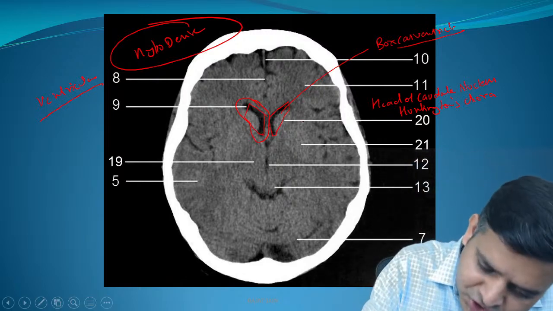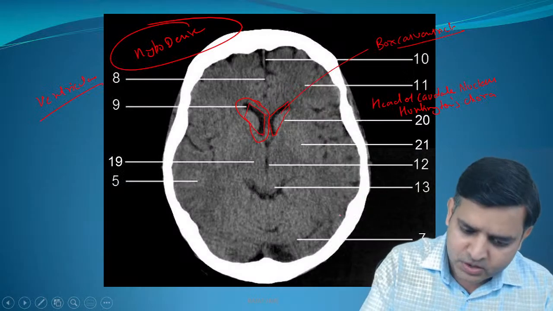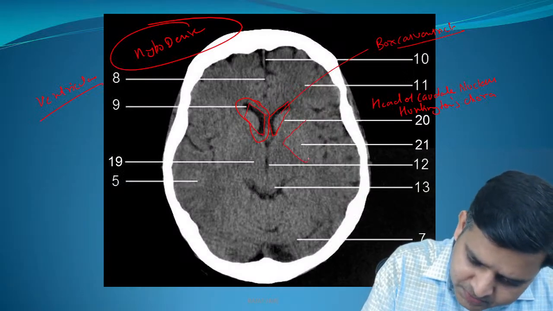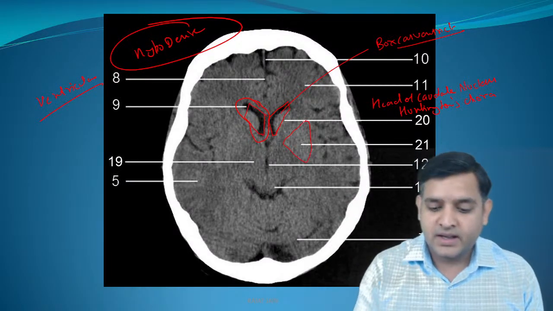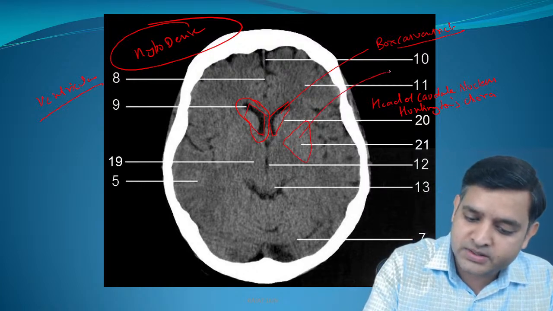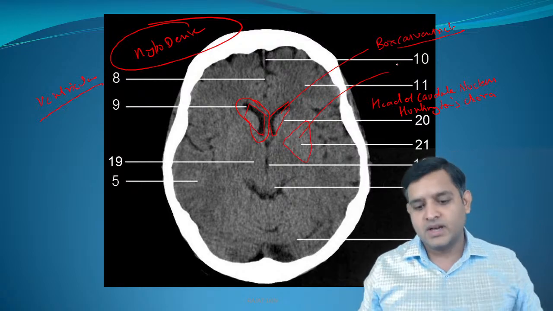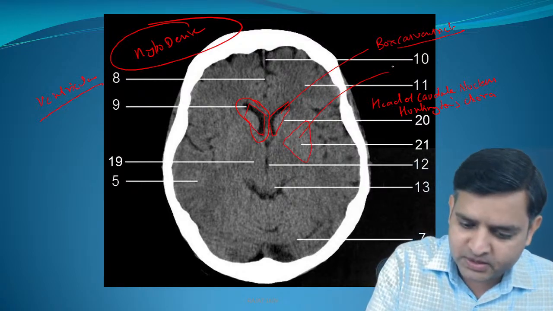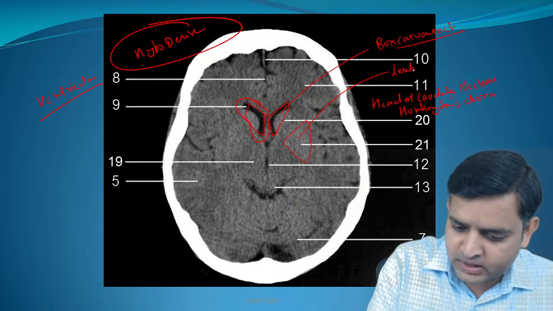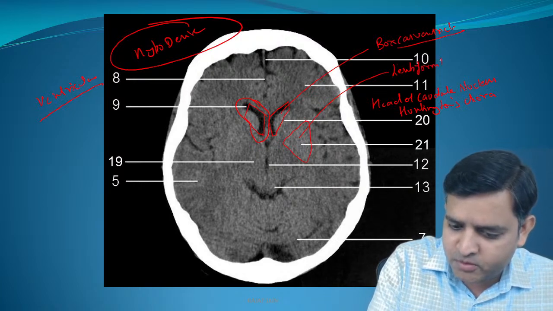Okay. This triangular shaped structure, apologies for it, this triangular shaped structure that you could see over here is the lentiform nucleus. This is called the lentiform nucleus. And if somebody asks me, what are the two important components of the lentiform nucleus?